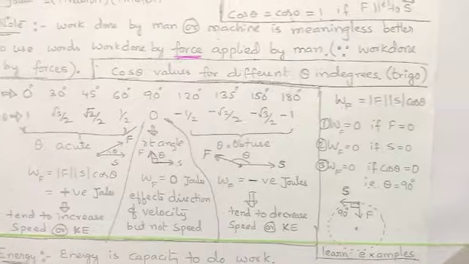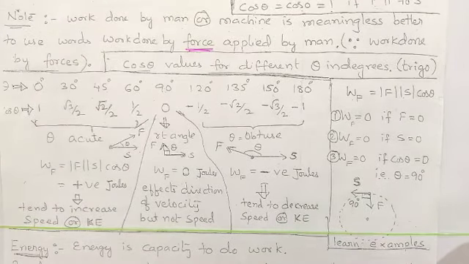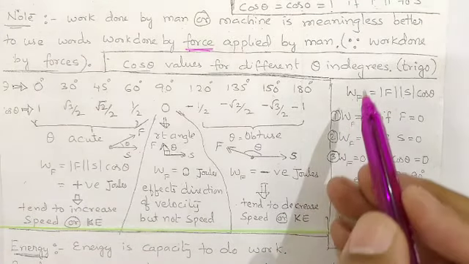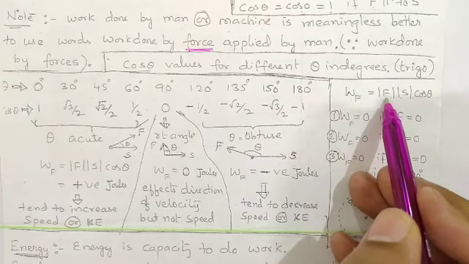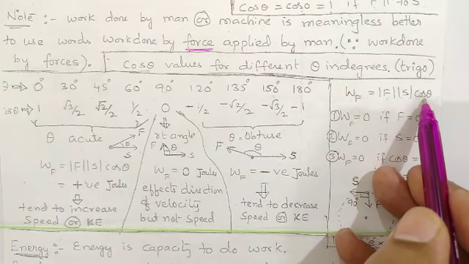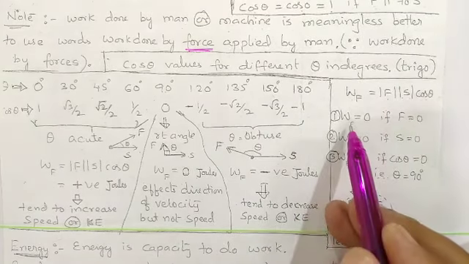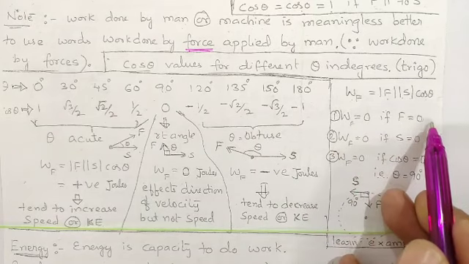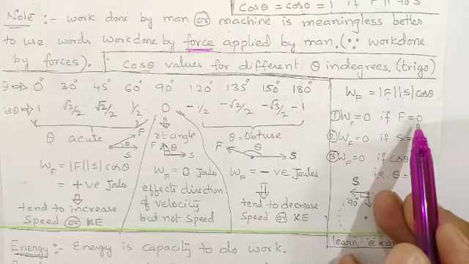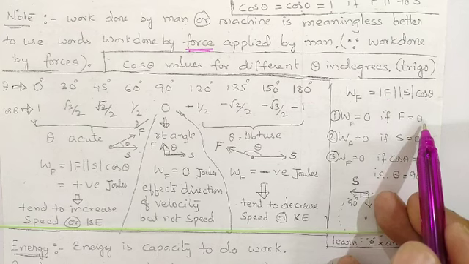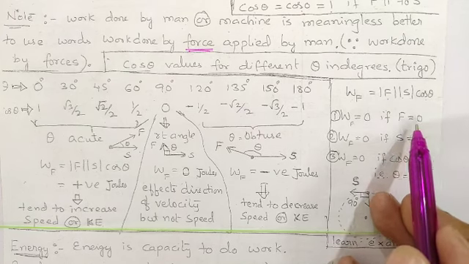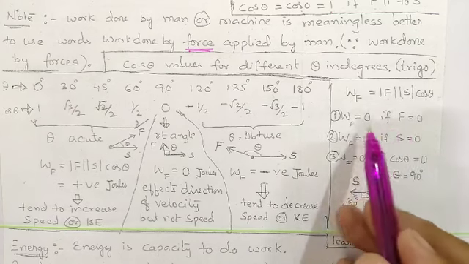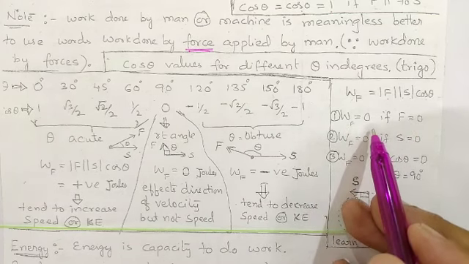Now, let us understand in which cases work done is zero. Go to the basic definition. Work done by a force is the magnitude of force, times the magnitude of displacement, times the cosine of the angle between them. So, work done by a force will be zero if force is not applied. For example, in outer space, an object is moving, it is displacing, where there is no gravity, no force is applied on it. In that case, force applied is zero, but still the body is moving. Even in that case, work done is said to be zero.